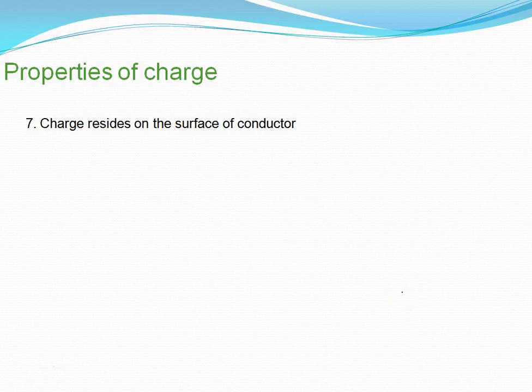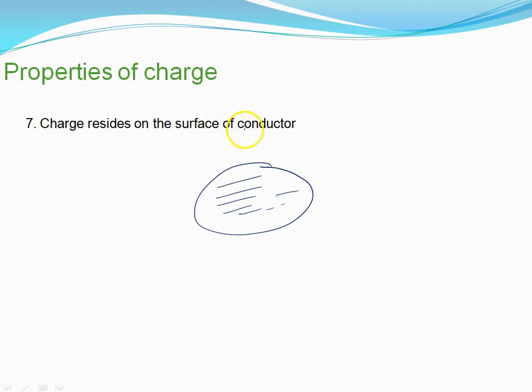Charge is on the surface of the conductor. Later on you will see the detail, but here it is the initial beginning. If any conducting body is there, it doesn't matter whether it is hollow or solid. We are discussing only conducting bodies, metallic bodies. If you give any charge to it, the charge will always reside on the outer surface.